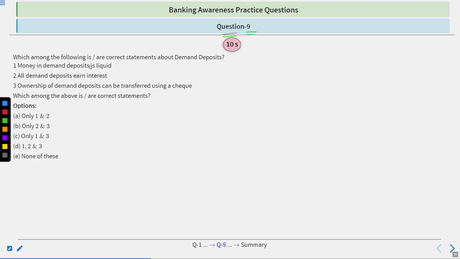Then question number 9. Which among the following are correct statements about demand deposits? Money in demand deposit is liquid. All demand deposits earn interest. Ownership of demand deposit could be transferred using a check. Options are only 1 and 2, only 2 and 3, only 1 and 3, 1, 2 and 3, none of these. To answer this, you have 10 seconds and I will give you the answer. Time starts now.